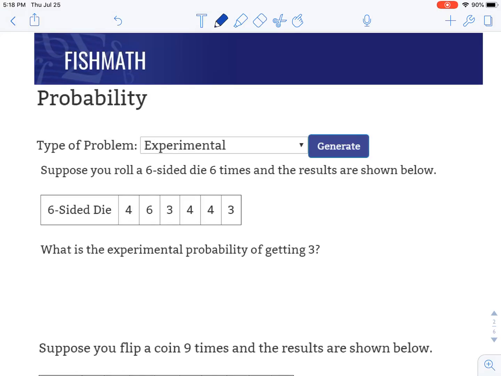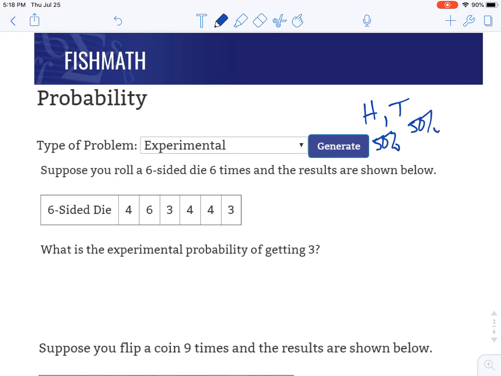Hi everyone, we're going to talk about experimental probability. Now this is different from theoretical probability because theoretical is what should happen and experimental is what actually does happen. Say for example you have a coin that has heads and tails. In theory we should get 50% for both.